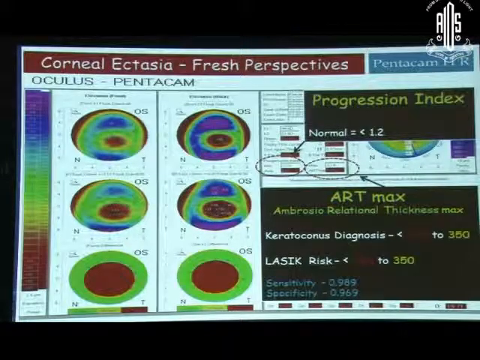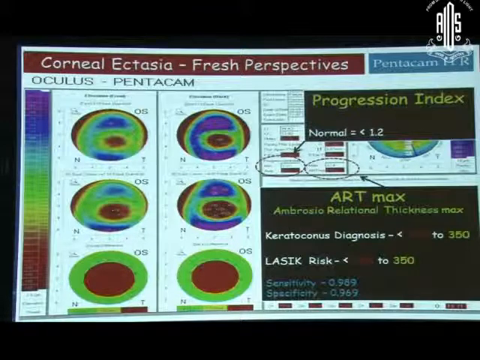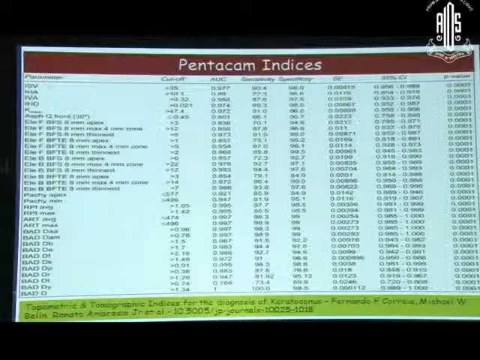What is new and coming up in Pentacam is the progression index, the normal values. Anything less than 1.2 would be normal, above 1.2 would be abnormal, and the Ambrosio relational thickness values, which less than 325 are diagnostic of keratoconus, and any normal patient having values less than 385 should not be considered for LASIK, and this is supposed to have a very high sensitivity and specificity. Apart from that, there are numerous other values we don't have the time to get into.